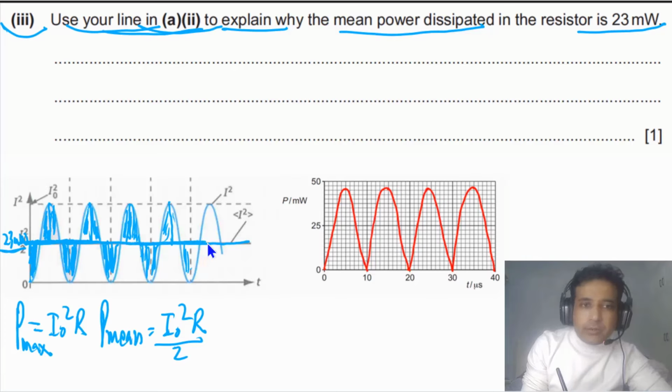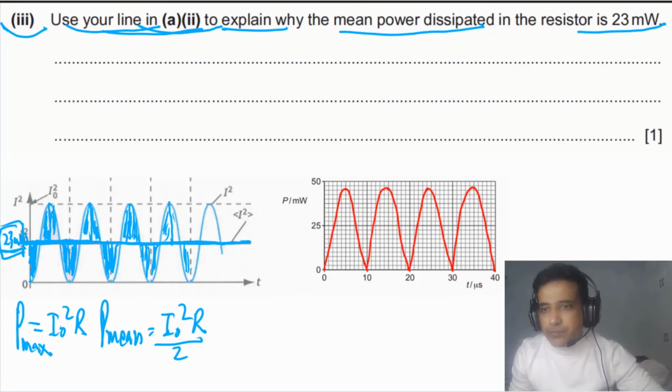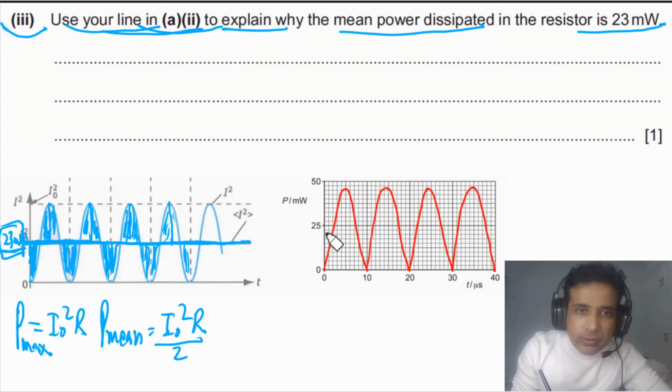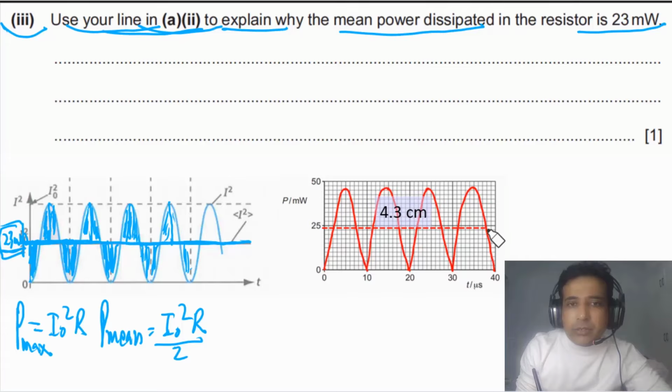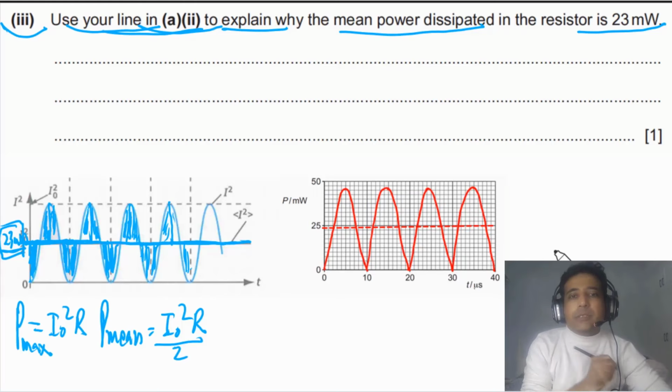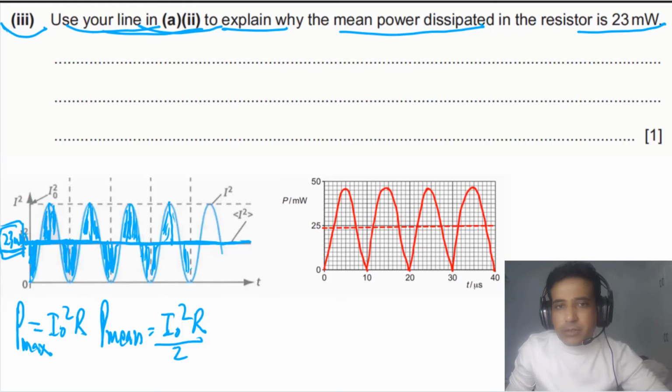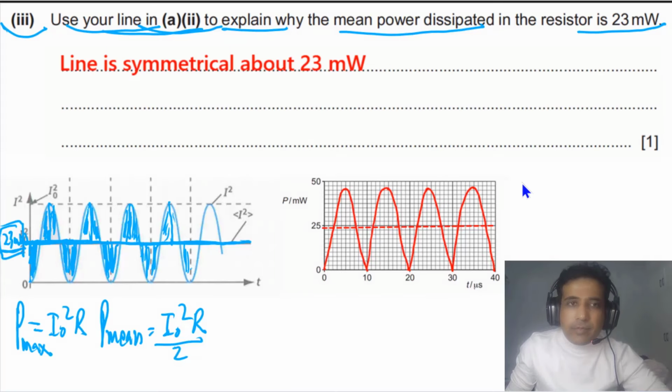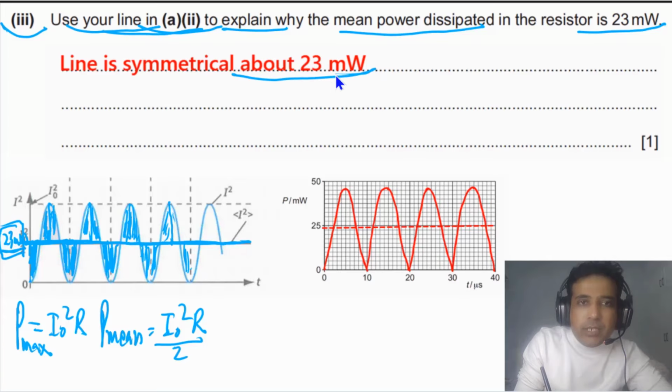If you look at this sketch, this is 25, and this one is 22.5, so 23 will be about here. It is symmetrical about this part. So simply you can say the line is symmetrical about 23 milliwatts. If you write this point, you will get 1 mark, and that is the B mark.